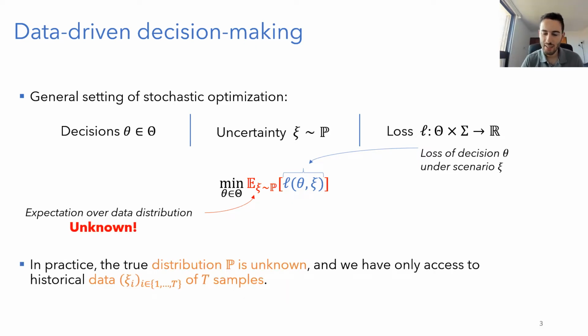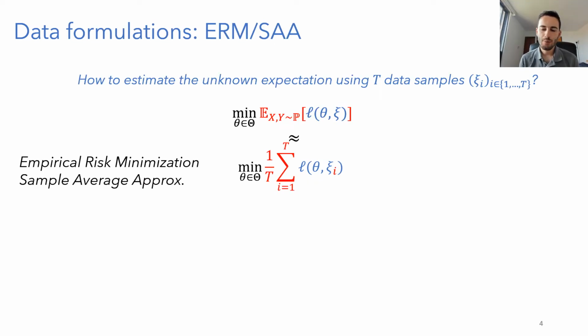In practice, this expectation is unknown as we do not know the probability distribution of the uncertainty. And what we observe is rather some data that is sampled from this unknown distribution. And the goal is, just from this observation of the data, to approximate this unknown expectation. So perhaps the most natural and direct way to approximate this unknown expectation is to replace it with the empirical mean constructed with the data.